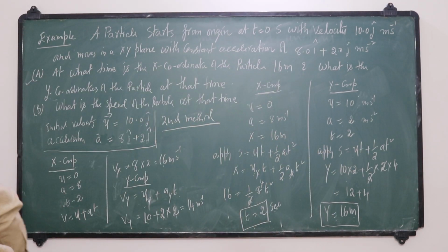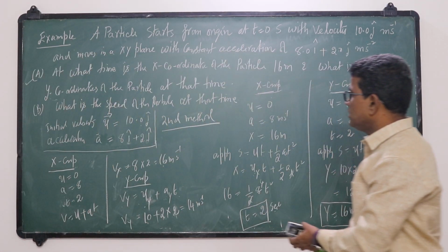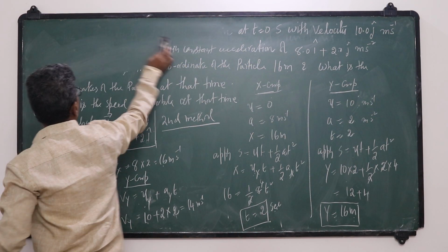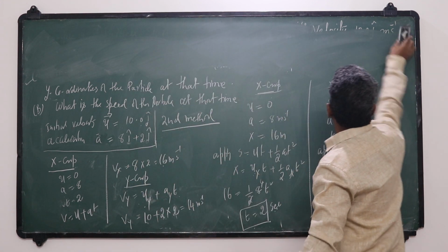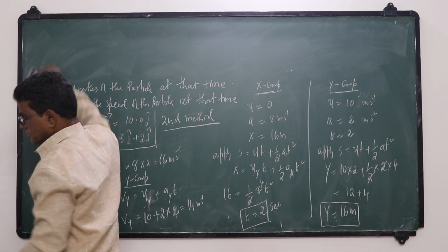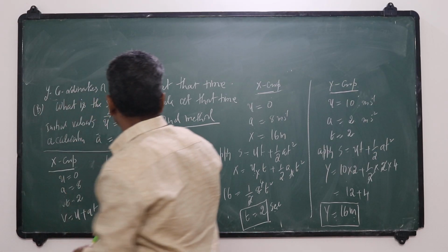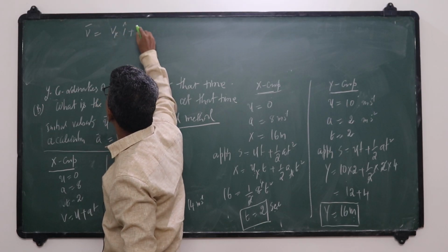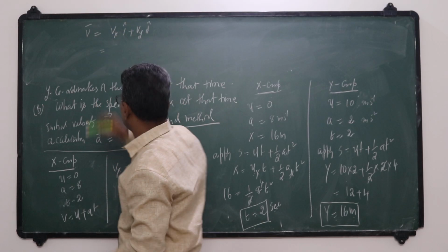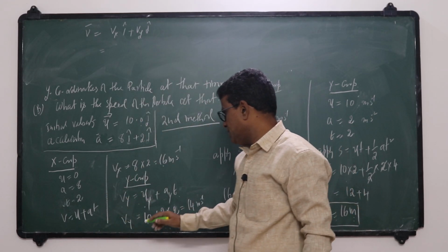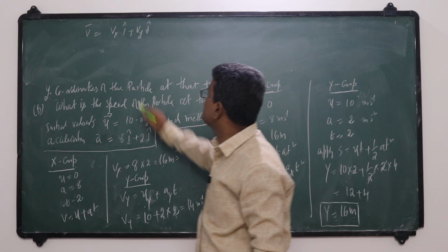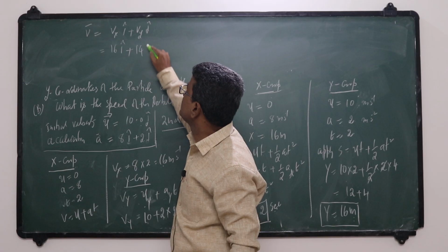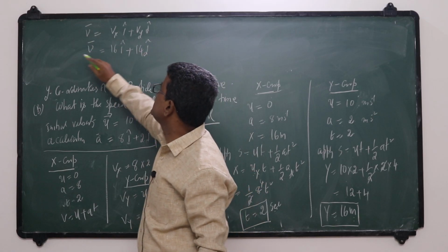I want velocity at that instant, that is 2 seconds. So I will write here. Velocity can be written as Vx i cap plus Vy j cap. Okay. So the x component I got as 16, so 16 i cap. The y component I got as 14 j cap. That is V.